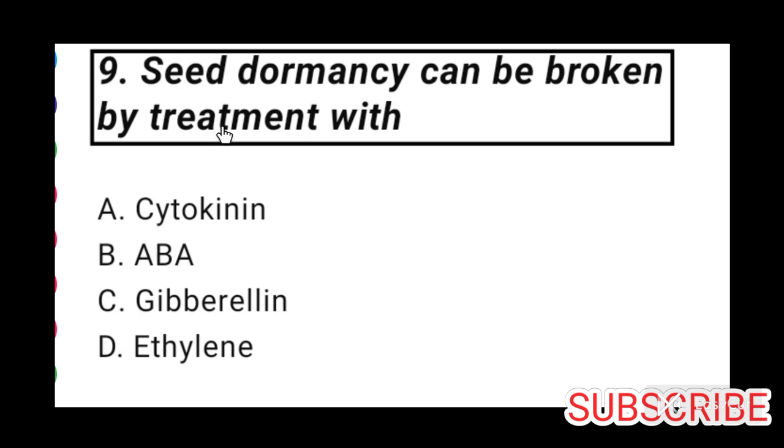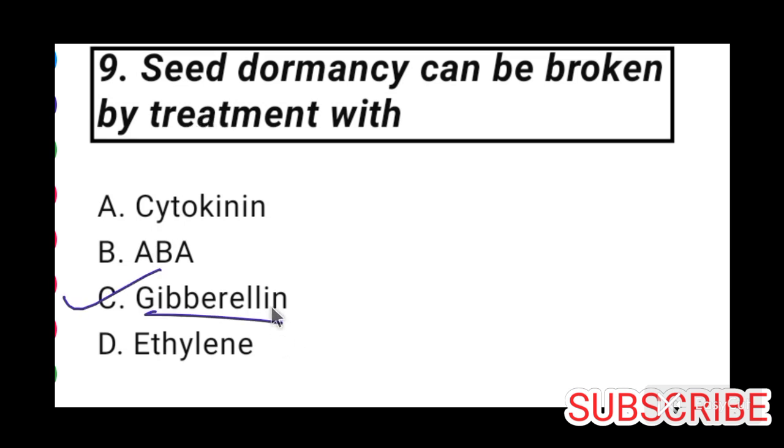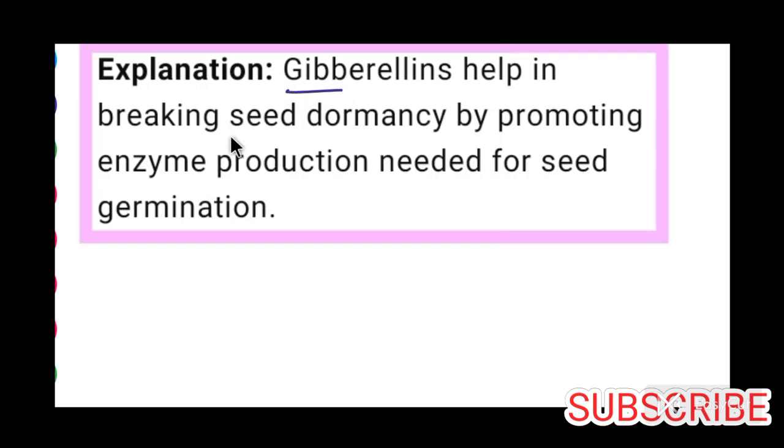Now come to question number 9. Seed dormancy can be broken by treatment with. Answer is option C. Treatment of gibberellin breaks seed dormancy. Gibberellins help in breaking seed dormancy by promoting enzyme production needed for seed germination.